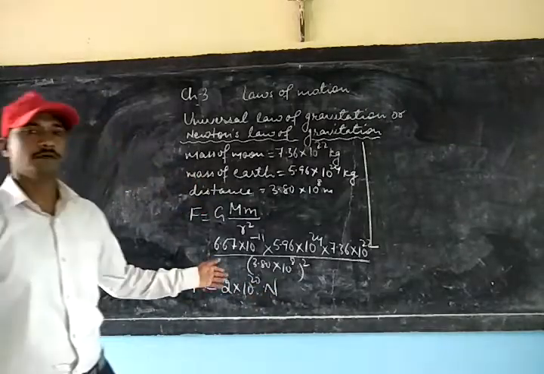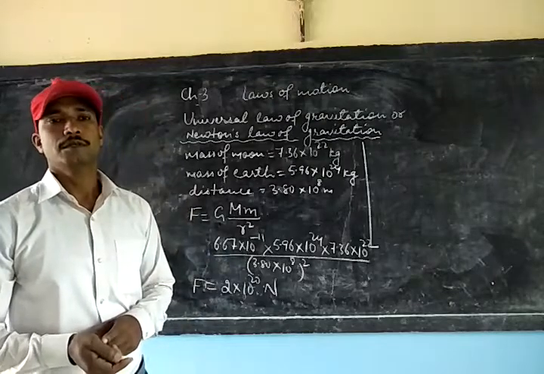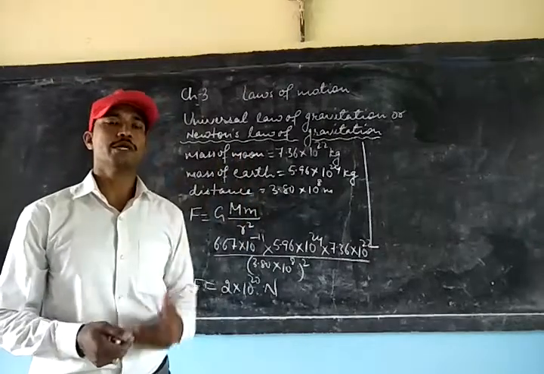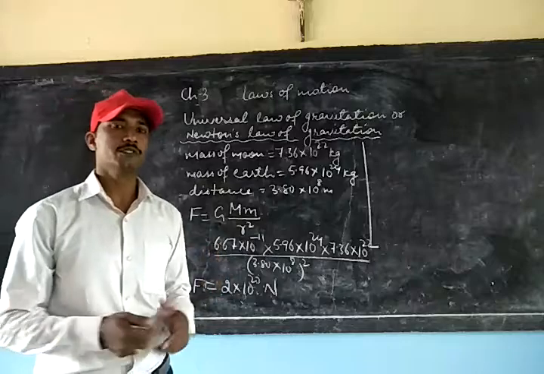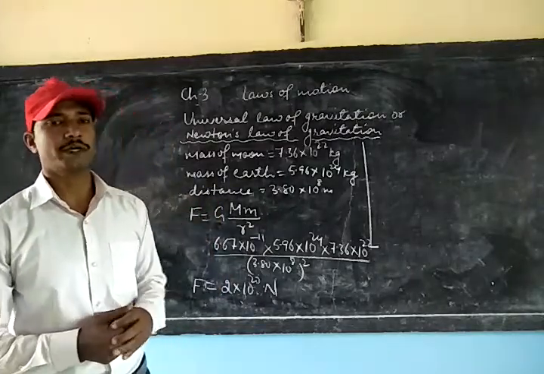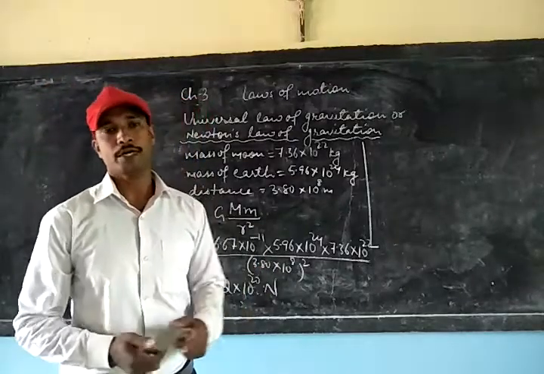So this is the amount of force that the earth exerts on the moon, and at the same time the moon also exerts the same amount of force on the earth, according to Newton's third law of motion. And it is because of this force of attraction that we find the moon revolving around the earth.